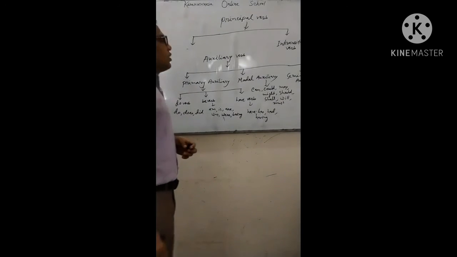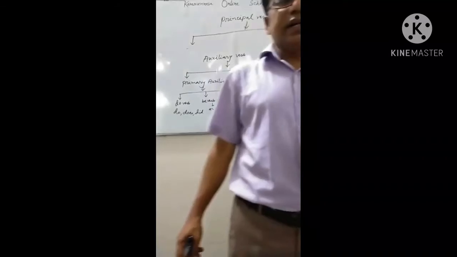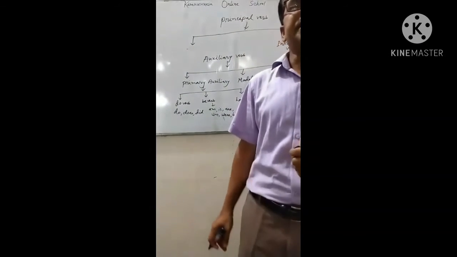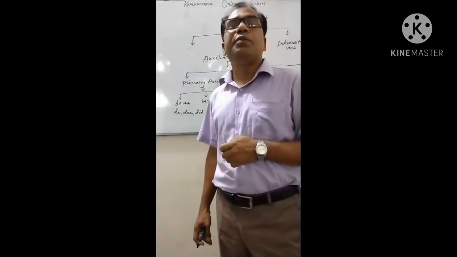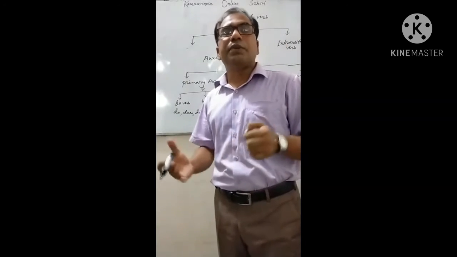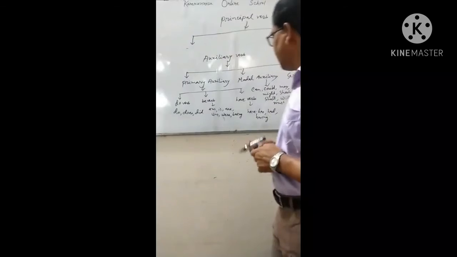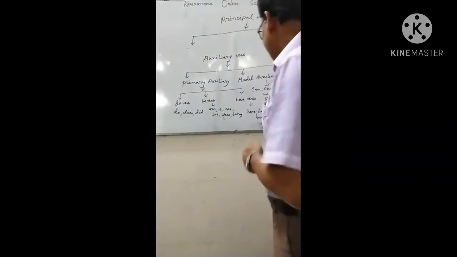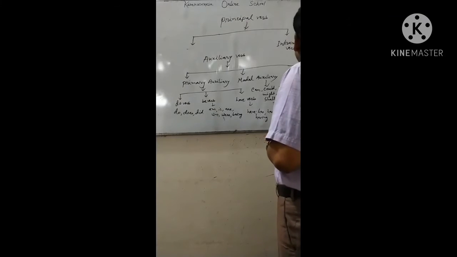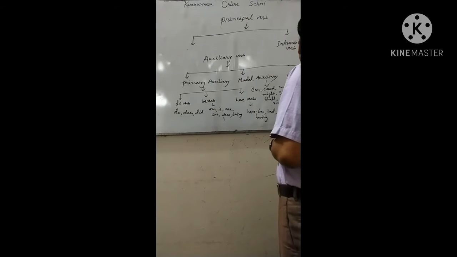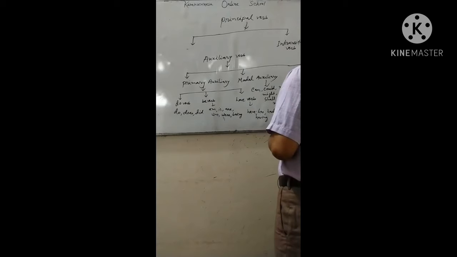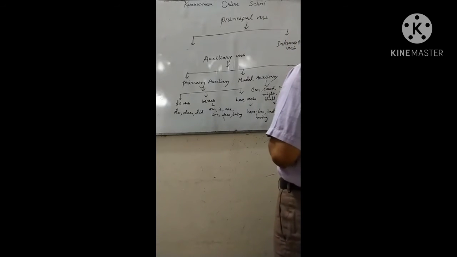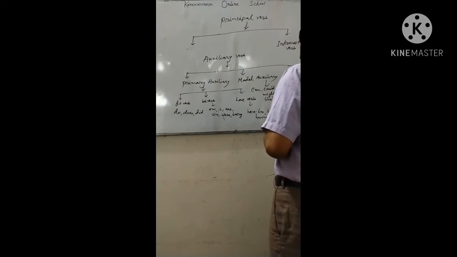And semi-modal auxiliary: there are some auxiliaries that can be used both as main verb and auxiliary. That is called semi-modal auxiliary. Like need, dare, and used to.